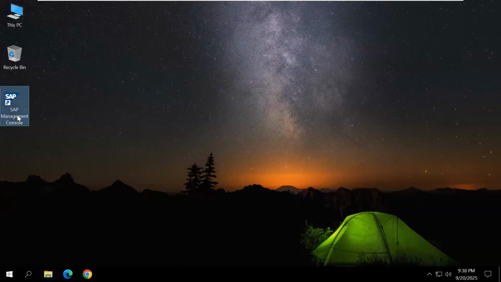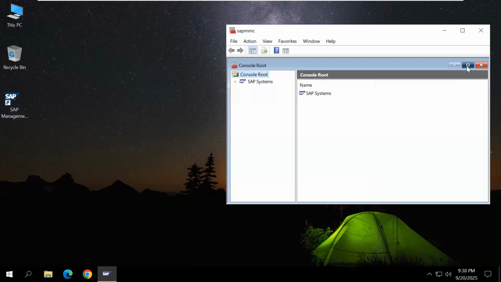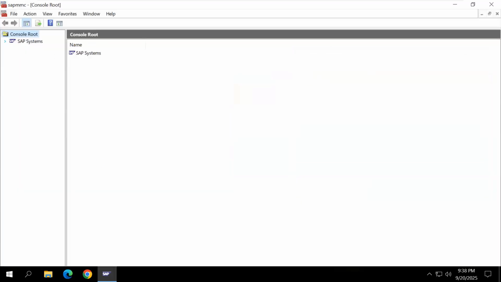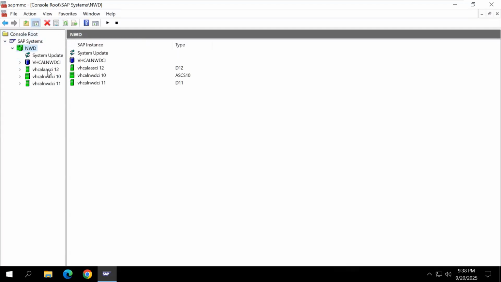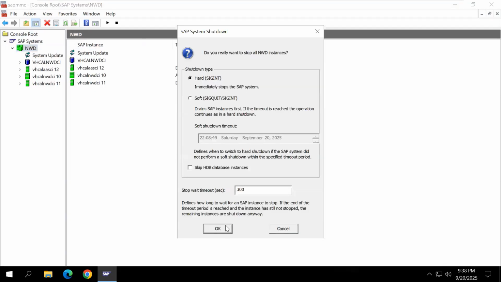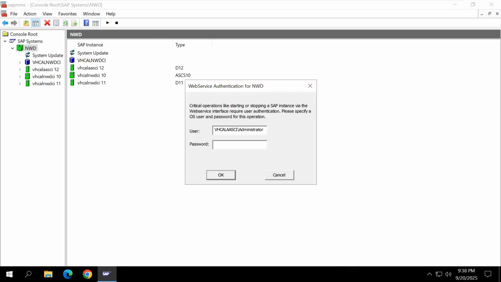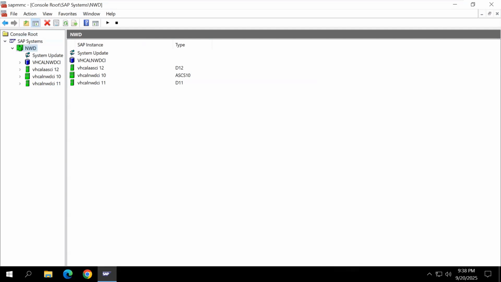Before uninstalling, double click SAP Management Console, expand. Here the system is running. First of all, we want to stop the system. Right now, I'm not telling how to stop the system. We have a separate unit. At that time, I told how to stop clearly step by step. So it is stopping. We want to wait 1 minute.